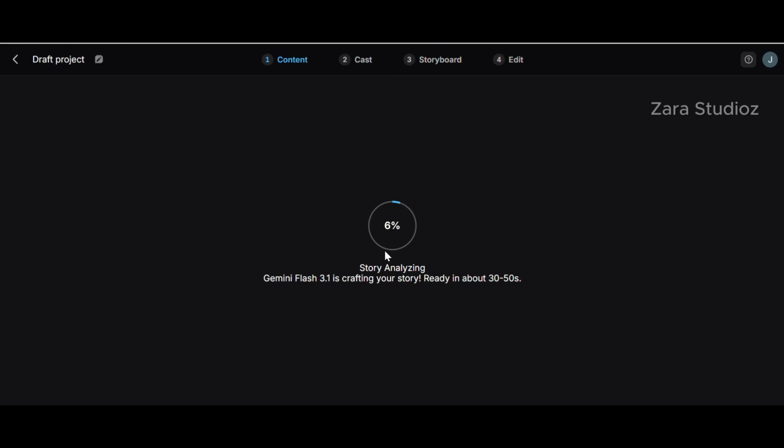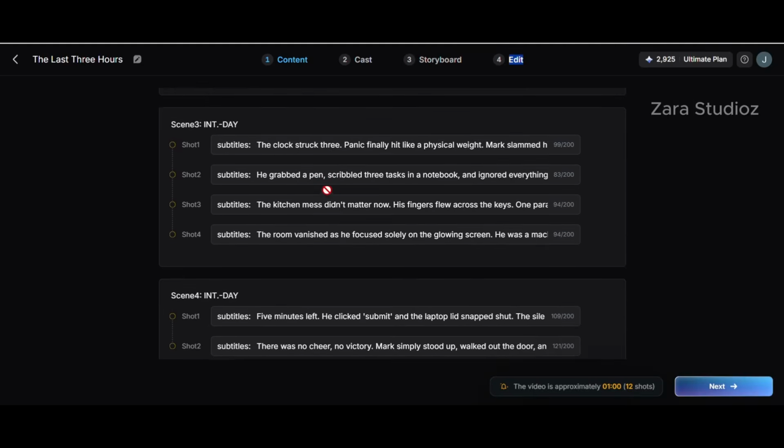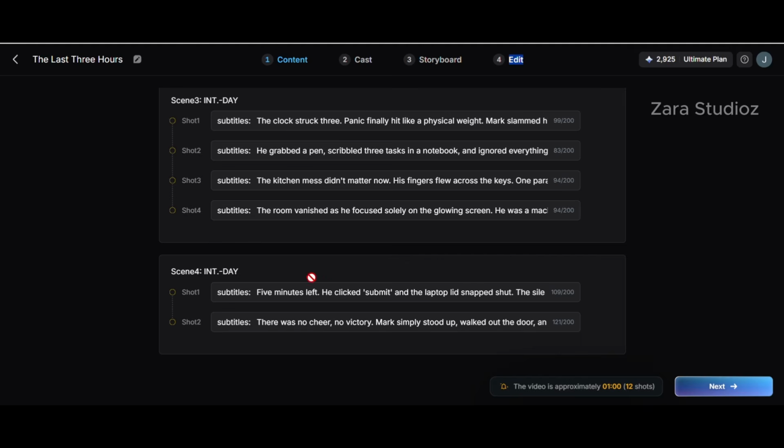And now it brings us here. There are 4 different stages to our story. The first one is the content, the next one is the cast, the third one is the storyboard, and the fourth one is the edit section. So this is what our content is going to look like, and it's exactly 12 shots.